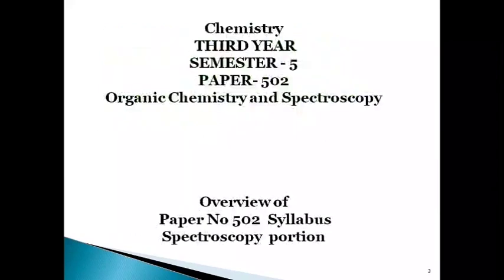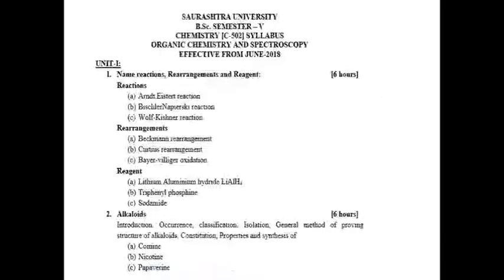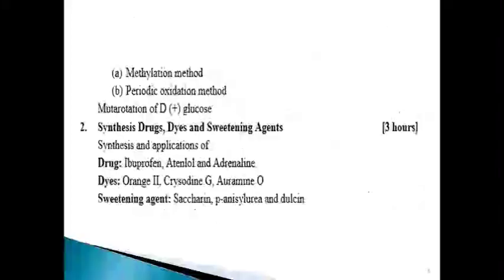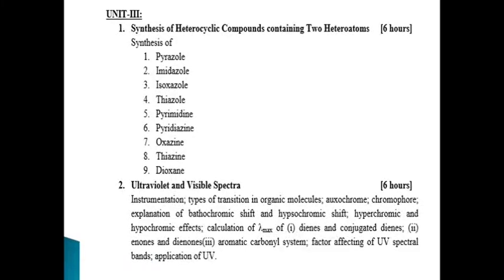The paper 502 is related to organic chemistry and spectroscopy. This paper 502 is having 5 units. Unit 1 is completely related to organic chemistry. Unit 2 is also completely related to organic chemistry, and Unit 3, first chapter is related to organic chemistry, and second chapter, ultraviolet and visible spectroscopy, is related to spectroscopy.